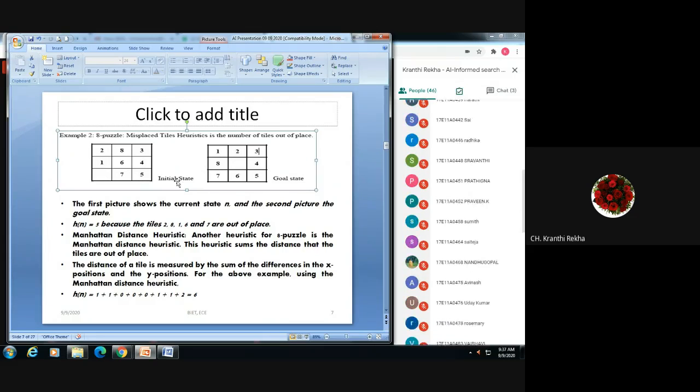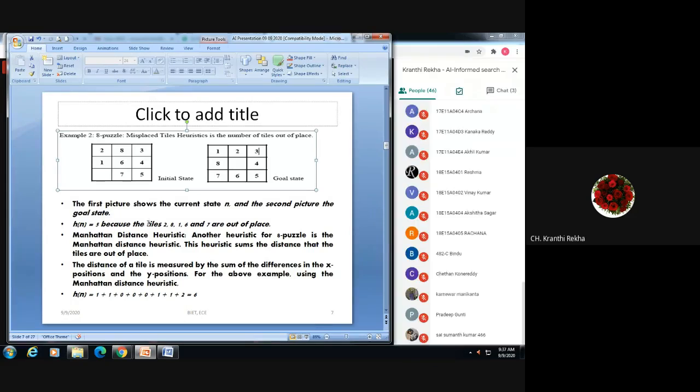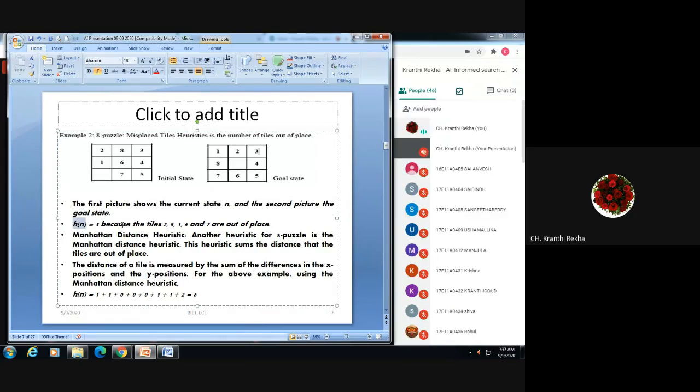You can see the first picture shows the current state n, and the second picture shows the goal state. Now to reach your goal state, we have to take some heuristics here. What are the heuristics that you will take? Now h of n represents the heuristic function. h of n is a heuristic function that we require. So heuristic function is equal to 5 here, because the tiles.